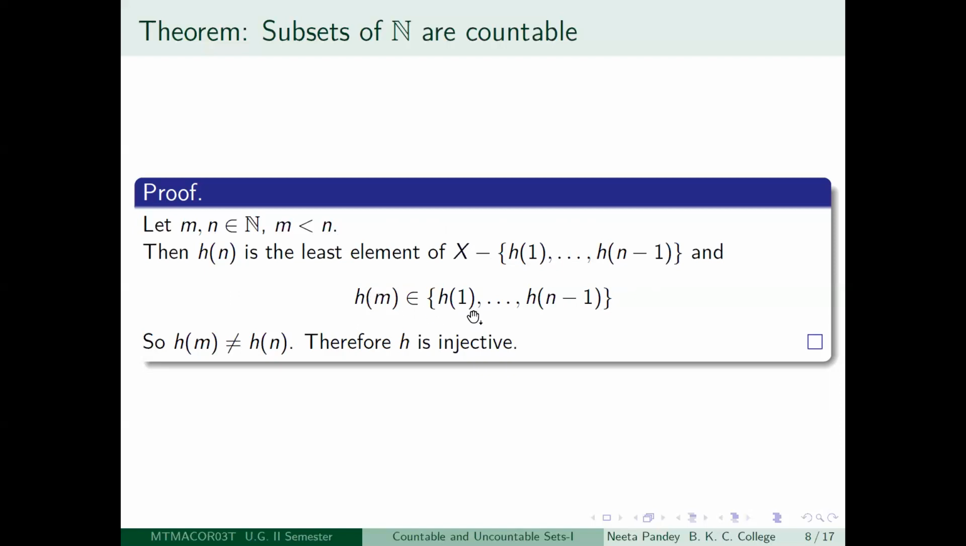So m has to be one of the numbers 1, 2, 3, 4, etc., n minus 1. So Hm belongs to this set, and if you look at the complement of this in capital X, Hn is the least element of that. So obviously Hn cannot be equal to Hm. So if you take two distinct elements of the set of positive integers, the values Hm and Hn have to be different.